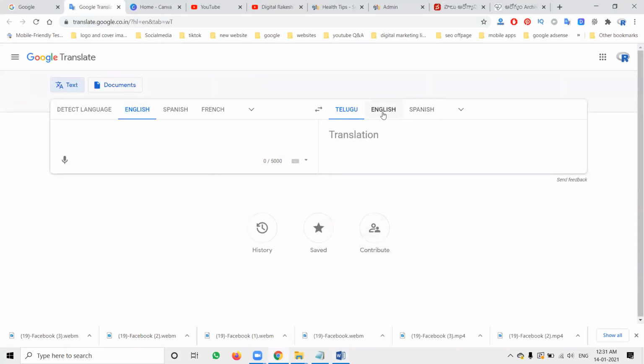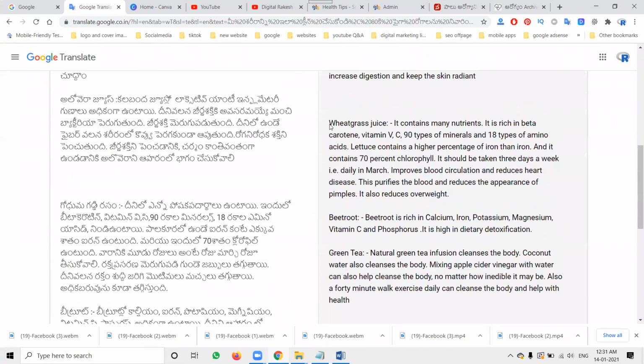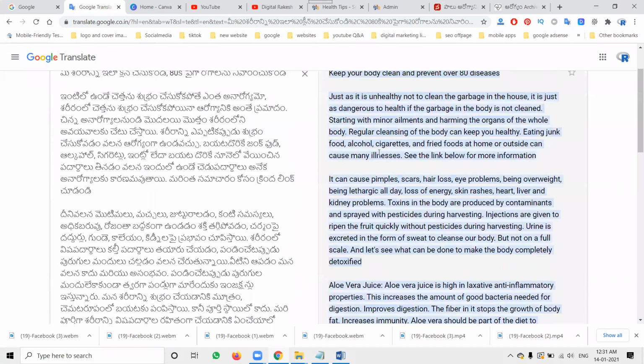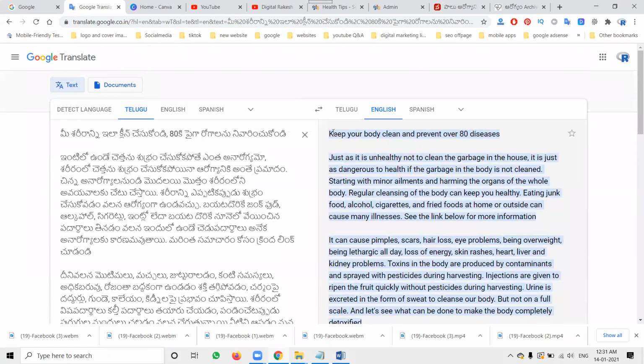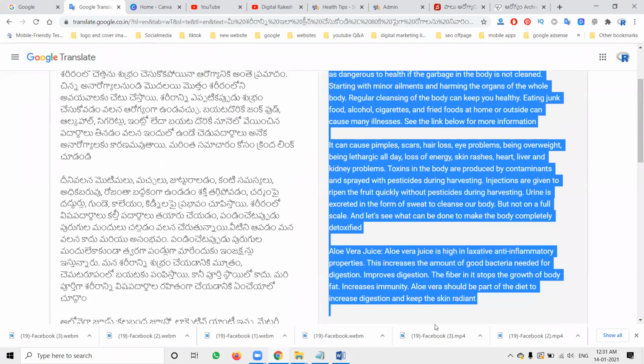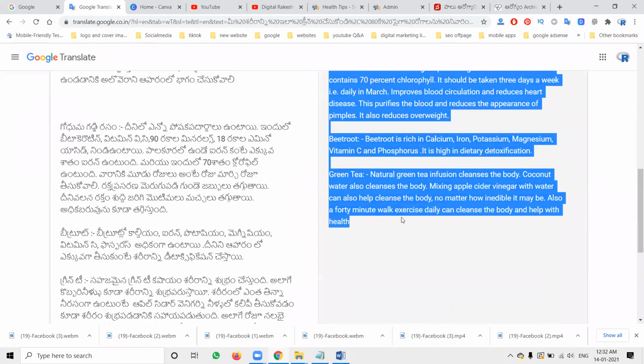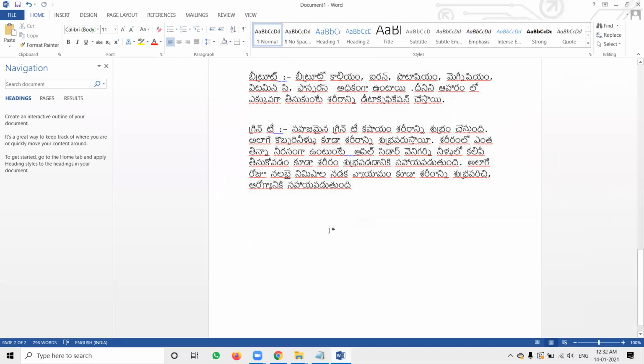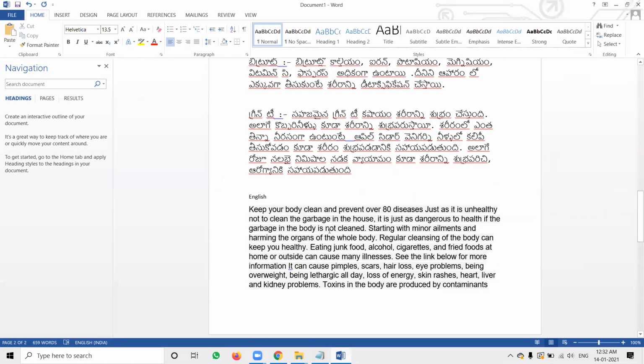This will be Telugu, and that will be English. So, done.